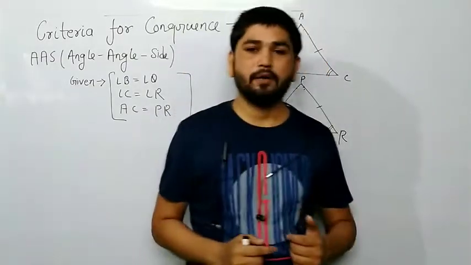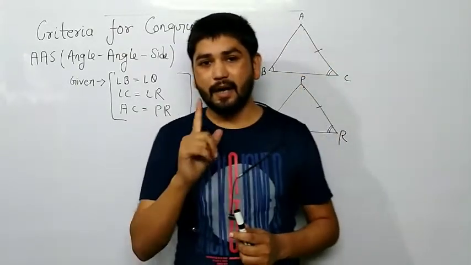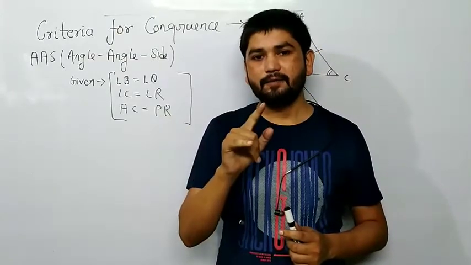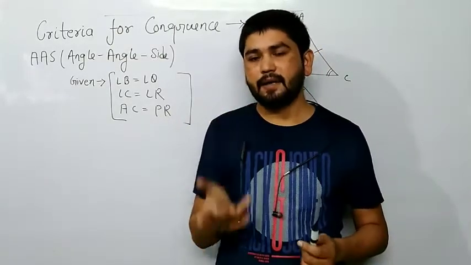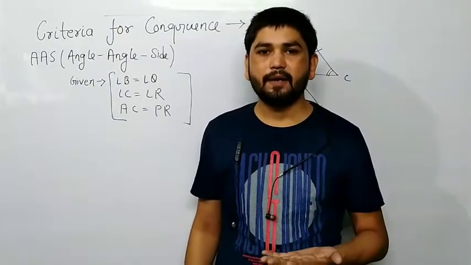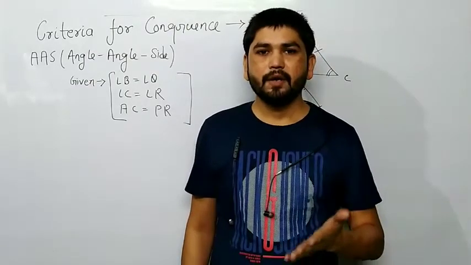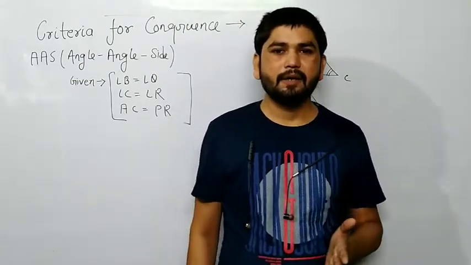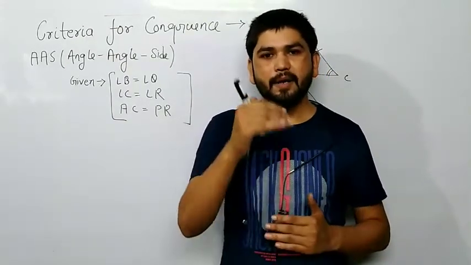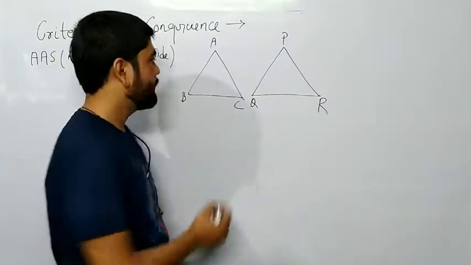Now the next one is the SSS property. SSS stands for side, side, side. It is simple: if all three sides of a triangle are equal to all three sides of another triangle, then both triangles are congruent by the SSS property. See the figure, I have taken two triangles here.